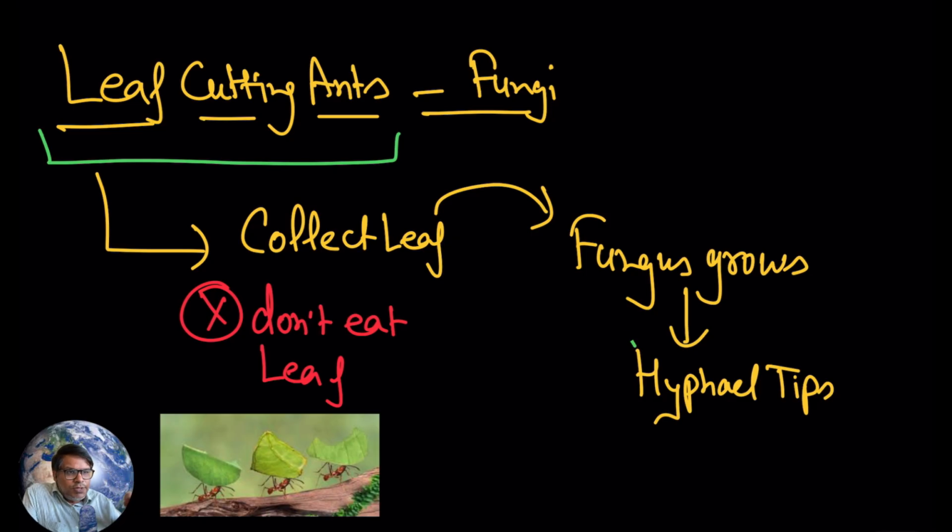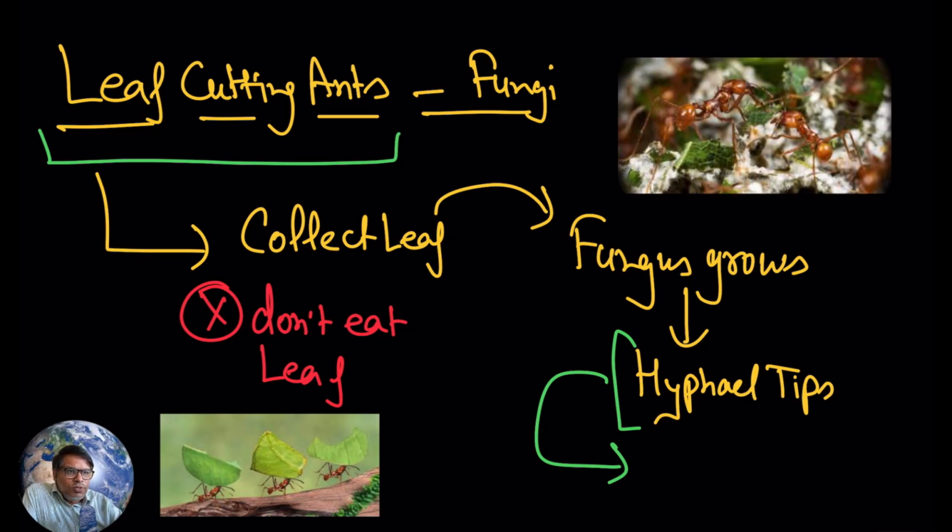The hyphal tips. So ants will get their nutrition through hyphal tips. So this way both are going to get the benefit. So hopefully it is clear. We have discussed 3 examples of mutualism, and hopefully all the points are clear to you.